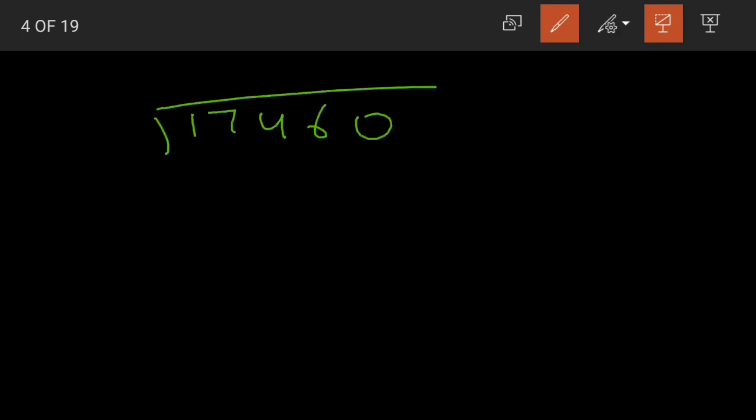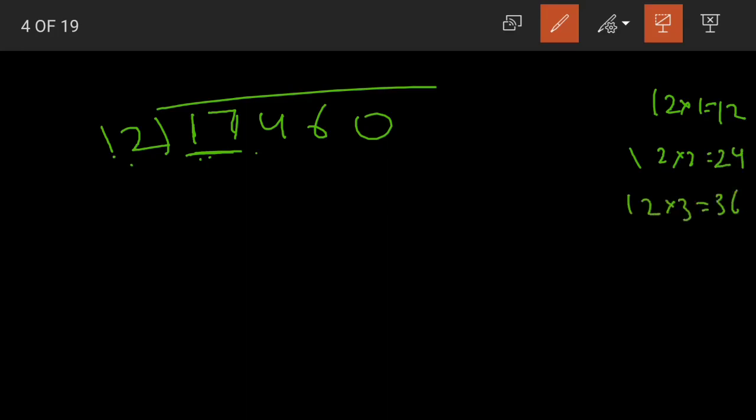17460 divided by 12. Yes children. Now 12, see if you take 1 is less than 12, so we cannot divide. So let us take 2 digits. 17. Yes, 17 does not come in 12 table. 12 ones are 12. 12 2s are 24, 12 3s are 36, 12 4s are 48, 12 5s are 60. Okay, let us write till here.